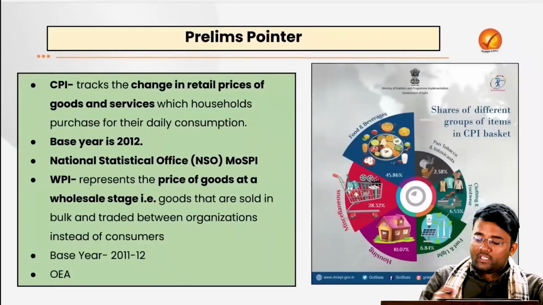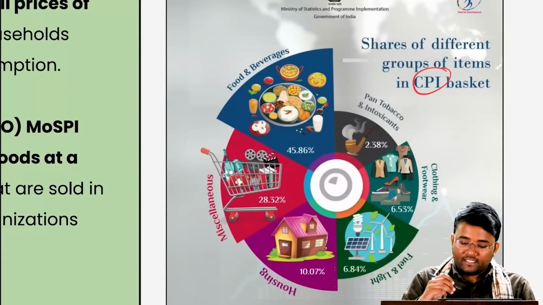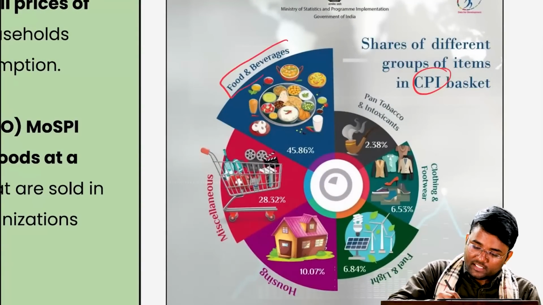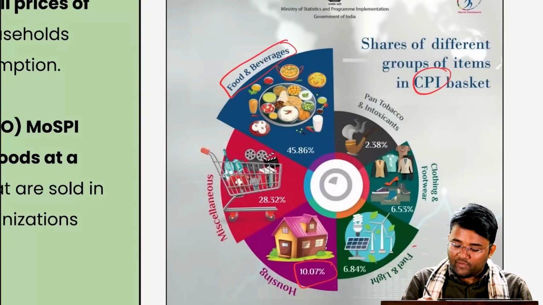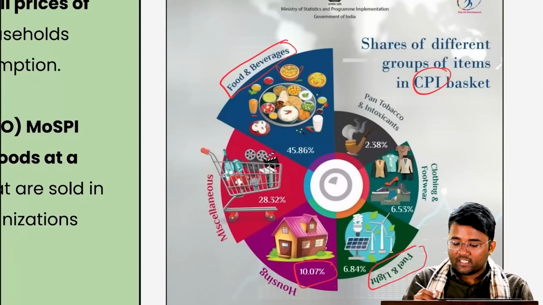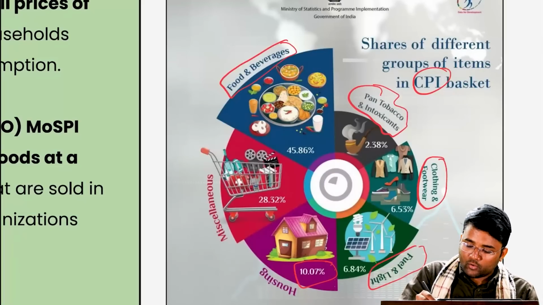So what actually is the basket of this CPI which we were talking about? In this, the major share is obviously food and beverages. Then we have housing also. Then we have fuel and light, clothing and footwear, and pan, tobacco and intoxicants.